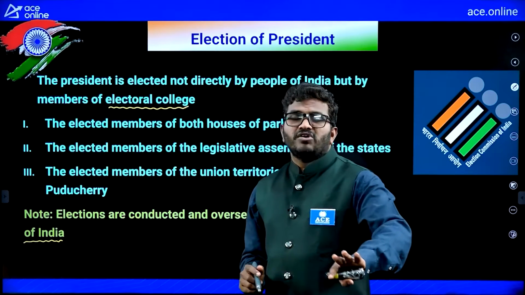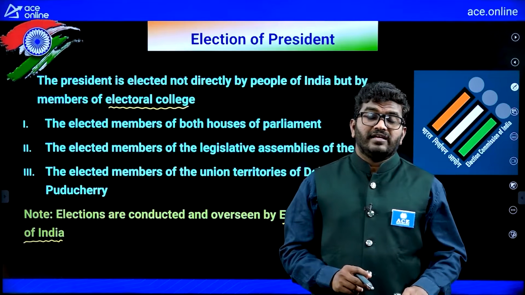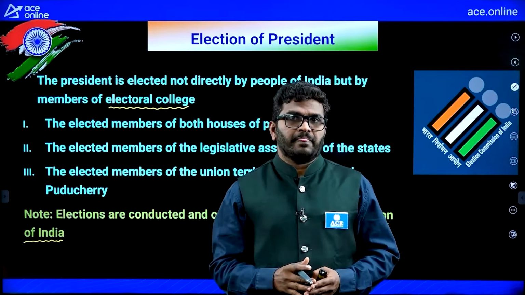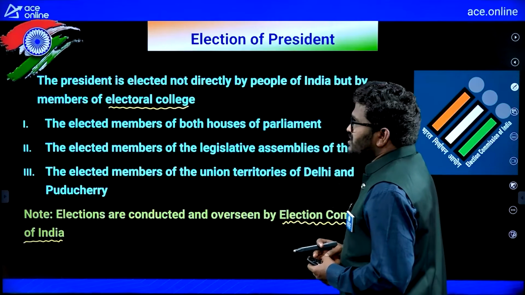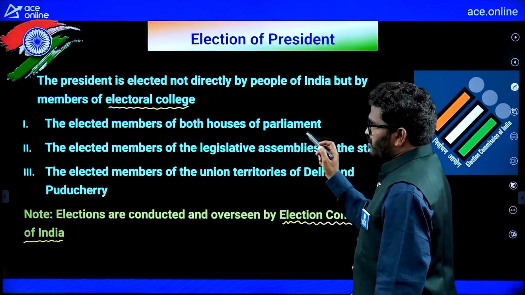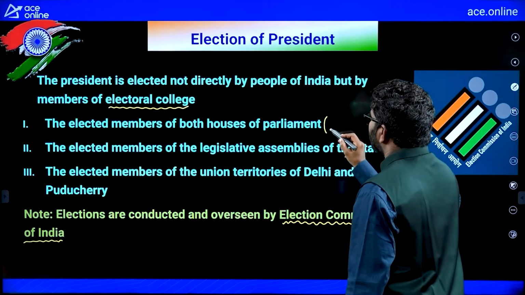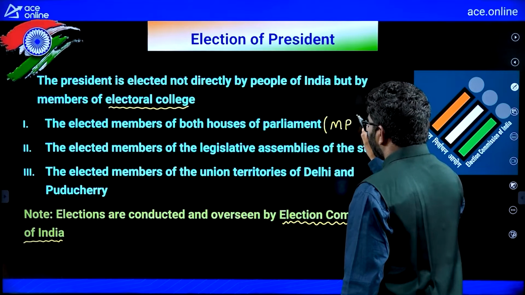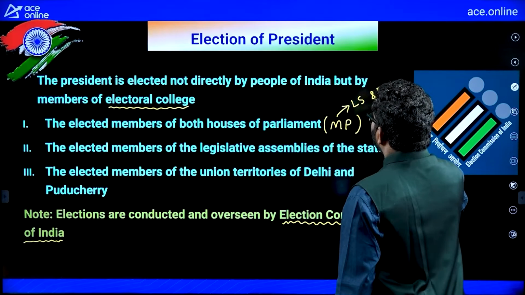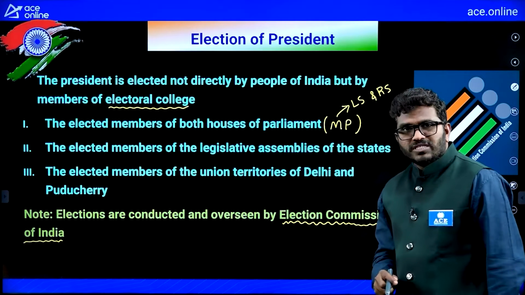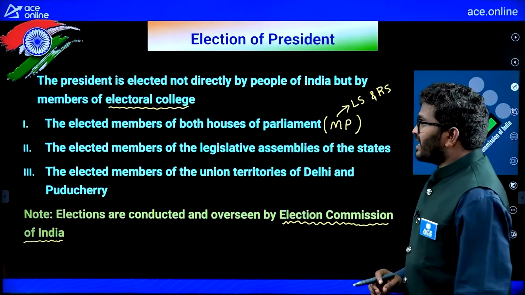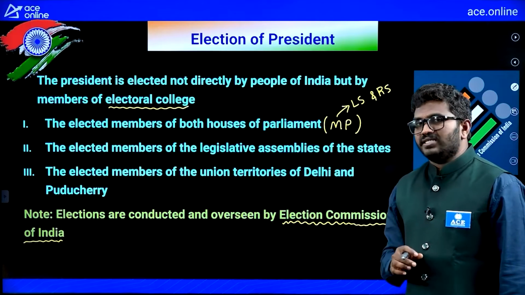Remember, the President is not directly elected by the people, but by the people's representatives. What does the electoral college include? The elected members of both houses of Parliament, that is MPs from Lok Sabha and Rajya Sabha. Both are eligible to cast a vote to elect the President.